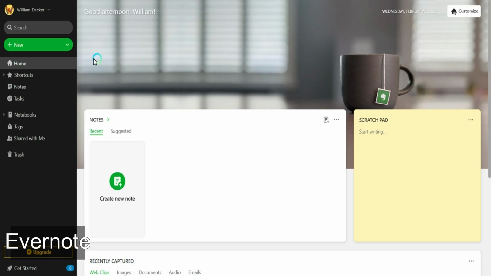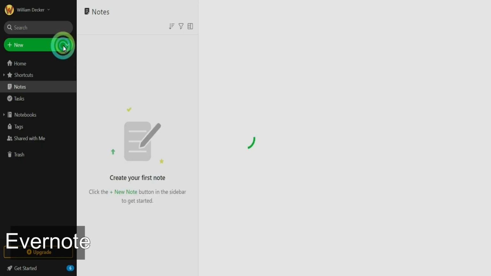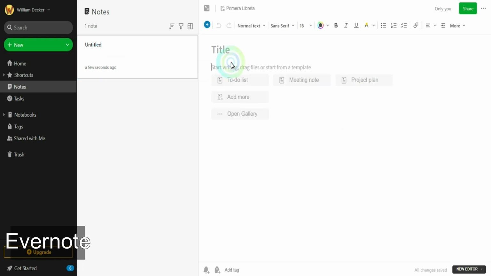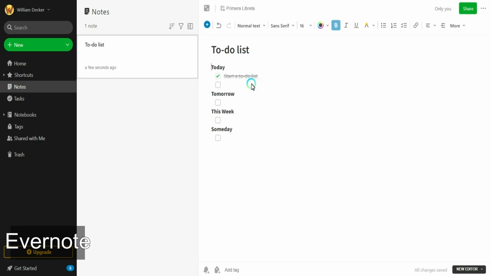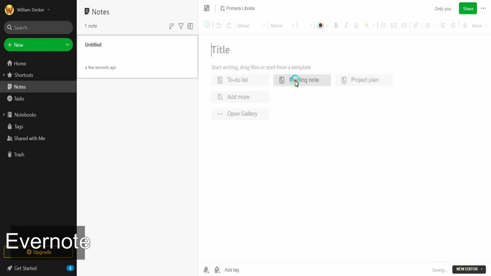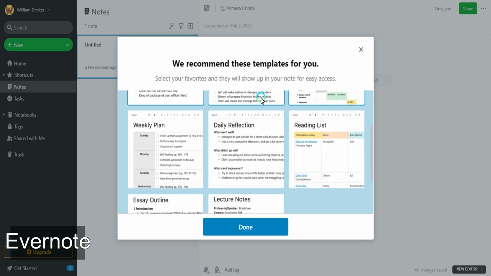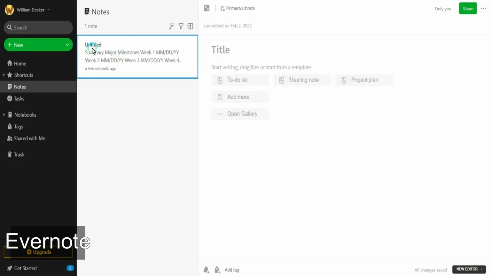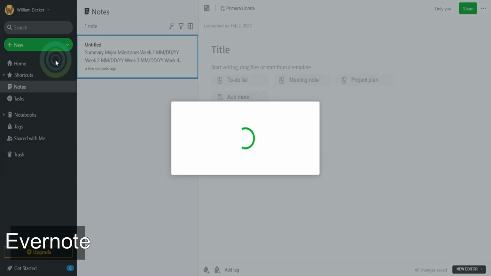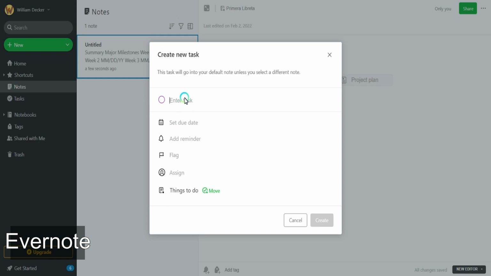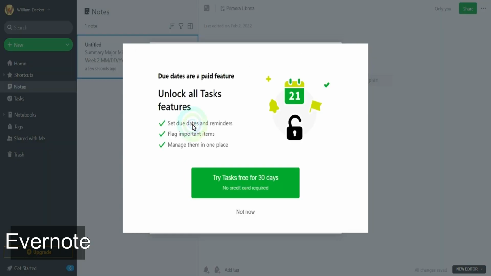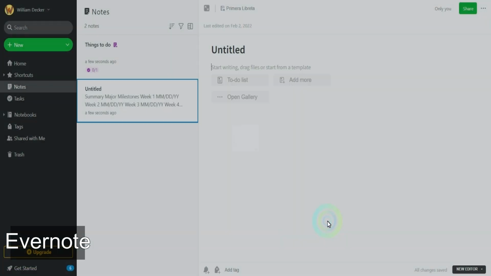Evernote is focused on taking notes and tasks. It's quite similar to Notion but with less flexibility. It offers some templates of easy access, as you can see, and more specific ones. The tasks are a little bit limited in the free version, but you will still be able to create them. It's basically a note, but with more fields that you can access with the paid version.